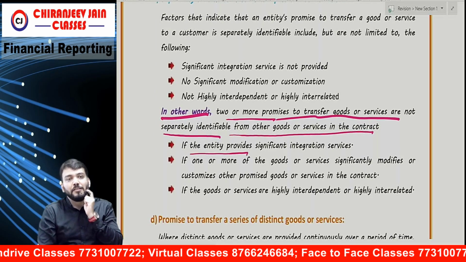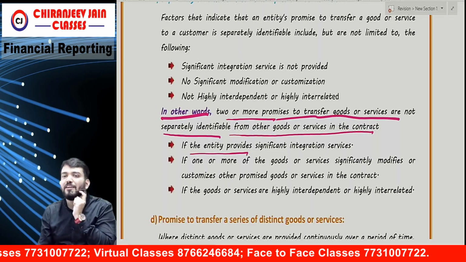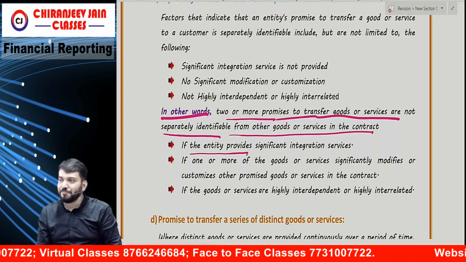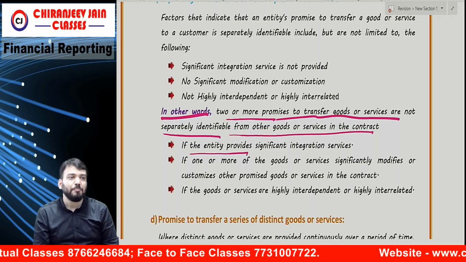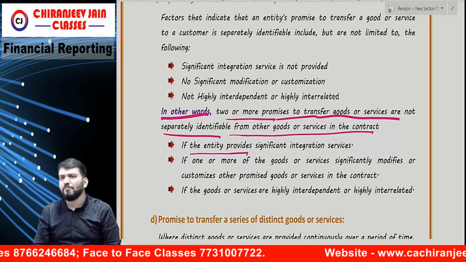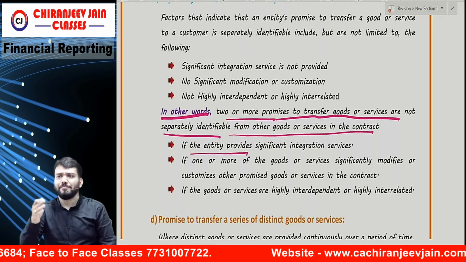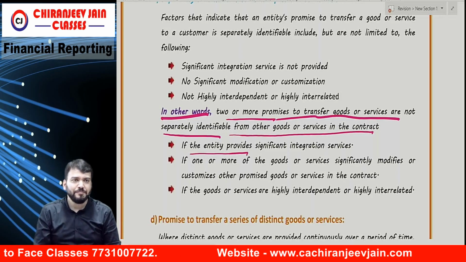For example, suppose you are constructing a building for me, one building with a garden.